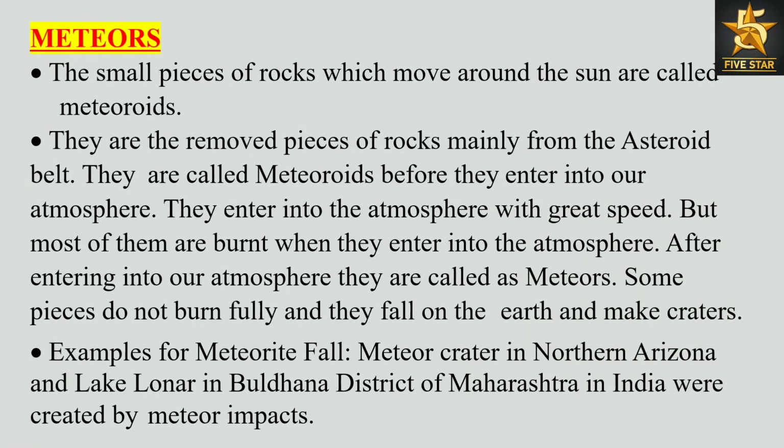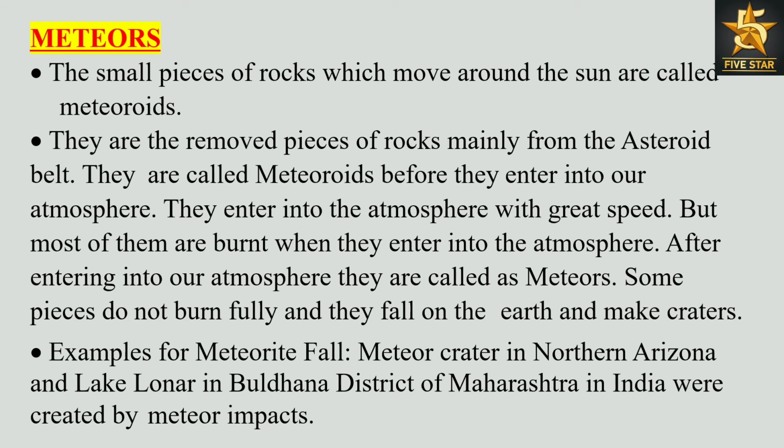Meteors. The small pieces of rocks which move around the Sun are called meteoroids. They are the removed pieces of rocks mainly from the asteroid belt. They are called meteoroids before they enter our atmosphere. They enter the atmosphere with great speed, but most of them are burnt when they enter.